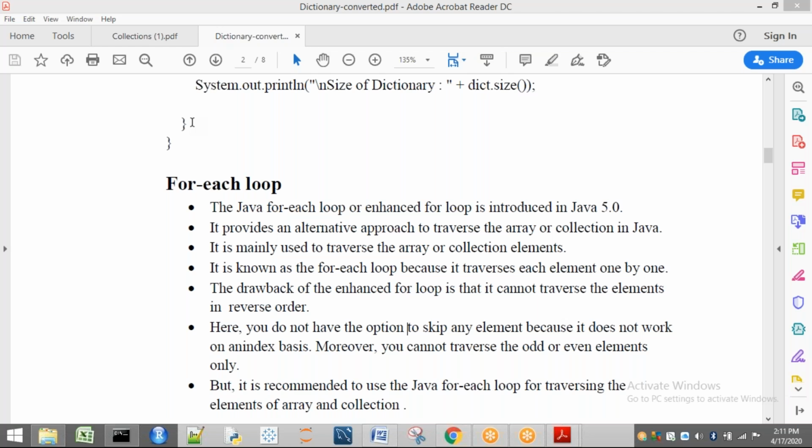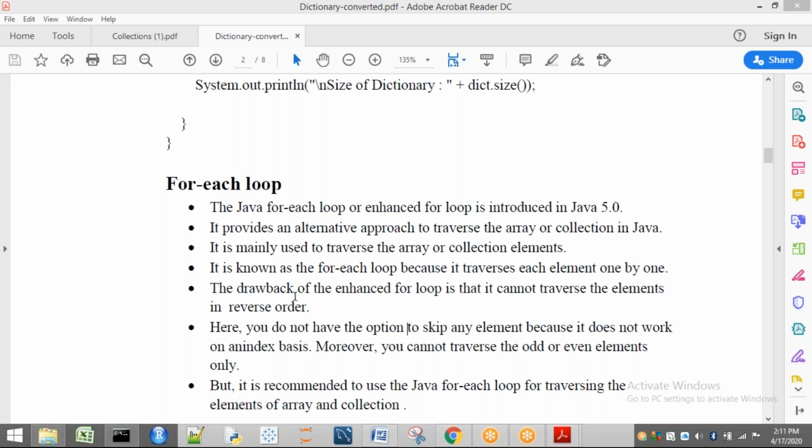But now here also is an alternate way to print the elements of an array or collection. Remember that we traverse the elements of arrays or collections in Java by using this for each loop. We can also use the normal for loop, but compared to the for loop, I recommend this for each loop because readability is increased. Next, third point, it is mainly used to traverse array or collection elements.